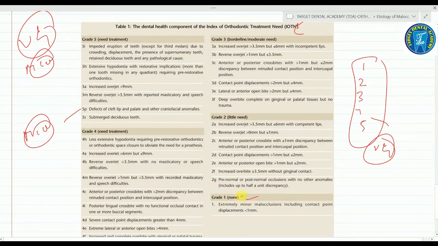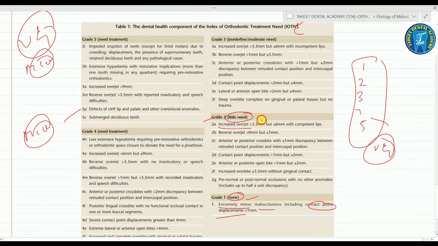Starting with grade 1, none. It means no orthodontic treatment is required. And grade 1 includes extremely minor malocclusion, which includes contact point displacement present less than 1 mm. Grade 2, in which there is very little need of orthodontic treatment, it includes an increased overjet